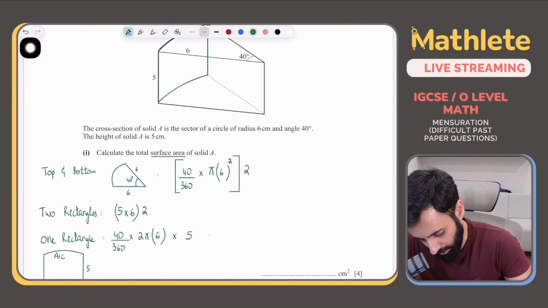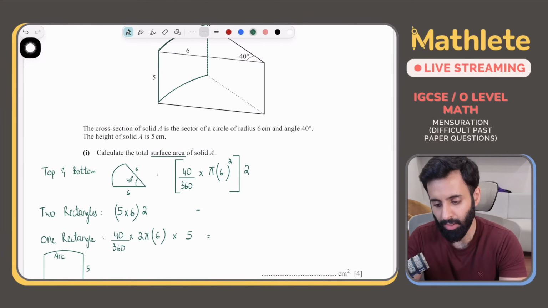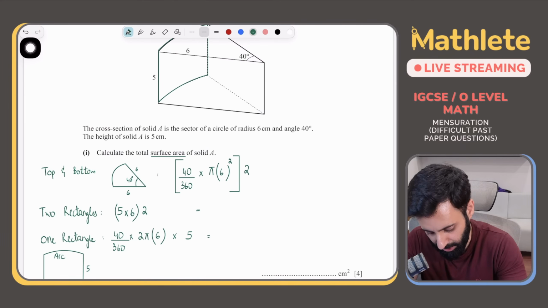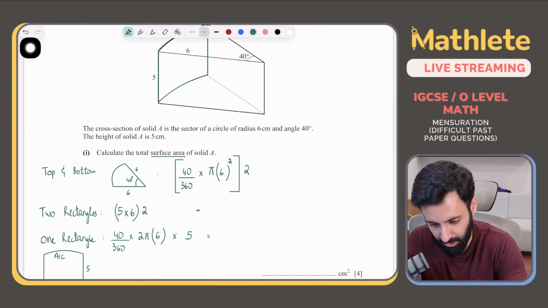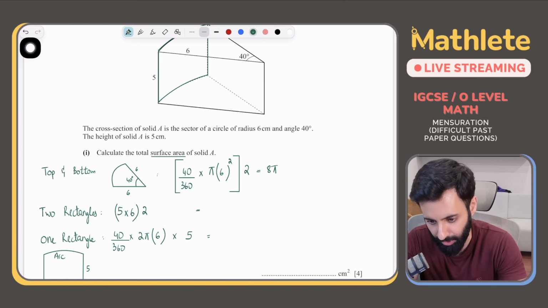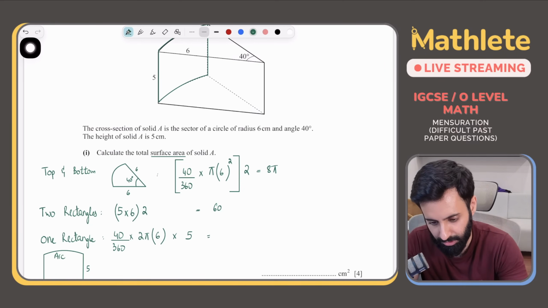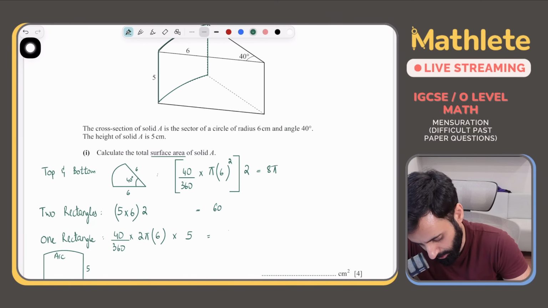Now let's find these values one by one. Let's add them up and see what we get. So 40 upon 360 into 36 pi into 2, this is equal to 8 pi. Let's keep everything as it is till we get to the very end. Then 5 into 6 into 2 is equal to 60. Then you have 40 divided by 360 into 12 into 5, which is equal to 20 upon 3 pi.